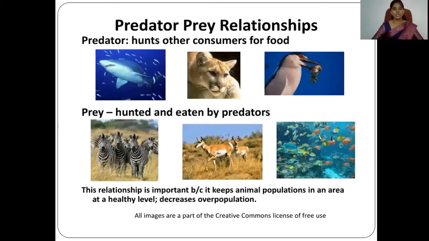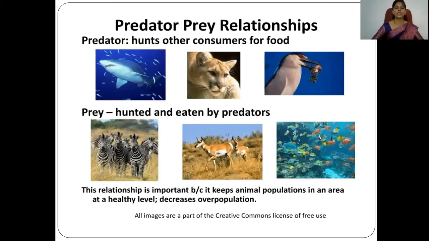So in nature, both positive and negative types of interactions can be seen, because both are important, and they maintain and balance the ecosystem. This predator-prey relationship is also important, because it keeps the animal population in that area at a healthy level. And it decreases overpopulation due to the predation relationship.